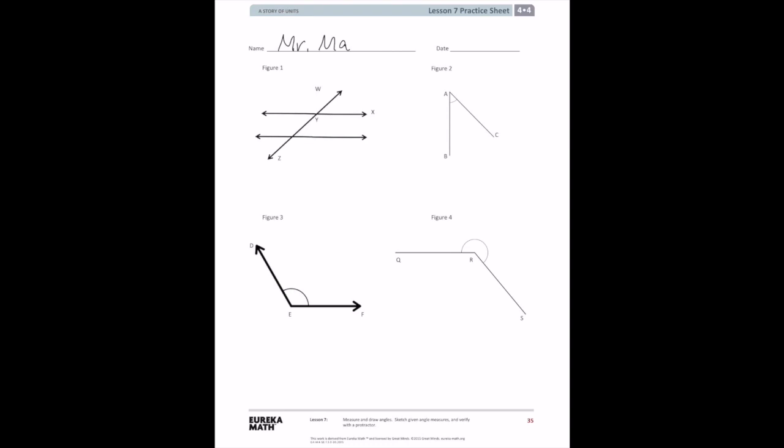And also, you are learning about angles that will either be complementary to each other or supplementary to each other. So let's go ahead and start.